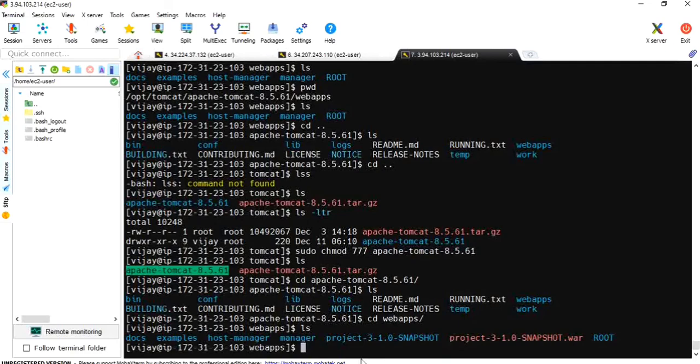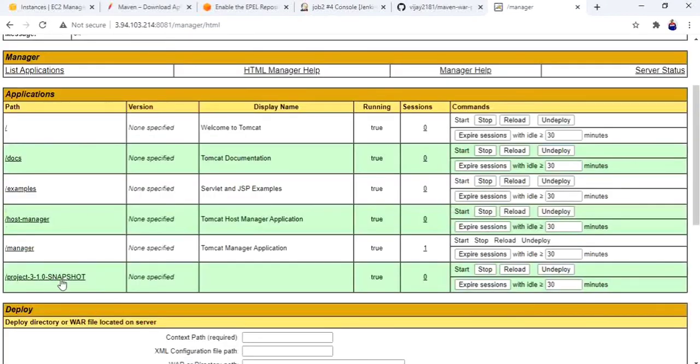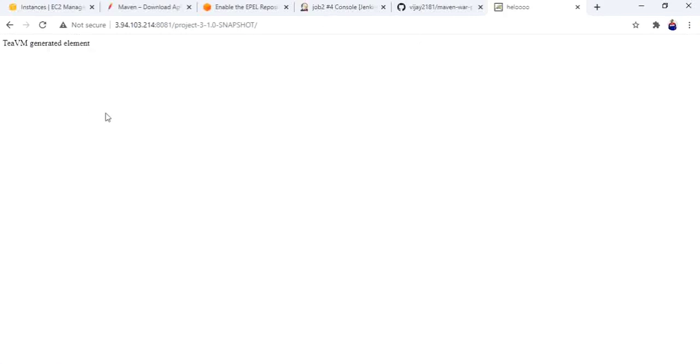Now this has to be present on my Tomcat server. Go to my Tomcat server, refresh it. Yeah, we got project 3 snapshot. See, my application is hosted here. Yeah guys, this is the whole CI/CD manual process. Actually I am done with the manual process.